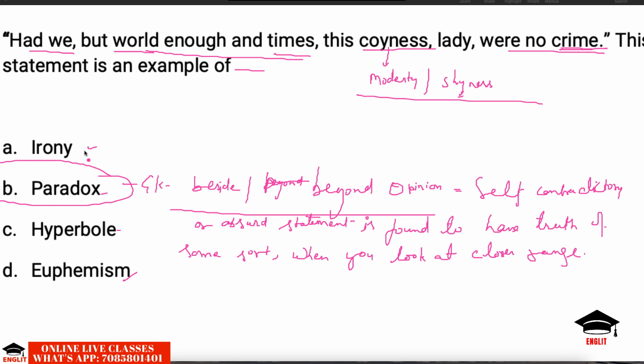Irony is when what we say and what we mean, what we intend, are two different things. This is irony. When we say something, do something, or see something, and what actually is something else, it is irony. Hyperbole is to exaggerate things. When we exaggerate things, we are making use of hyperbole.